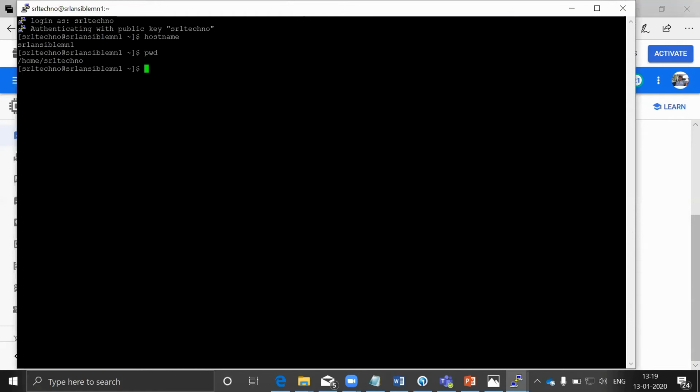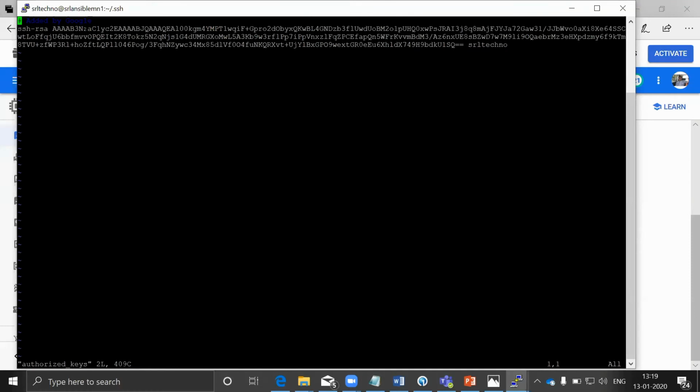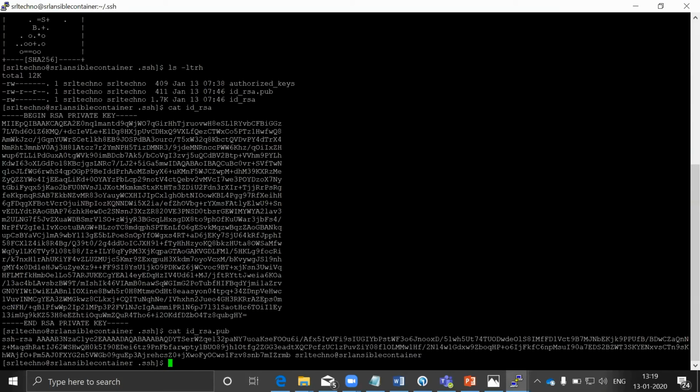The current directory is SRL Techno. Go to .ssh. You can find one file over here, that is authorized_keys. This is the key generated by Google Cloud. Now, if you want to do an SSH connection from the source system to the target system, for example, this is our container server.